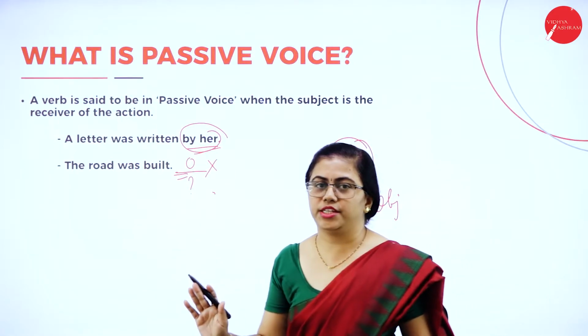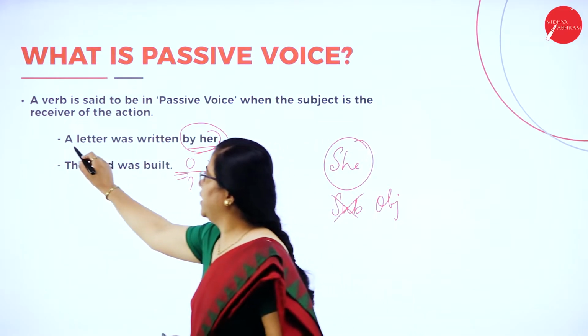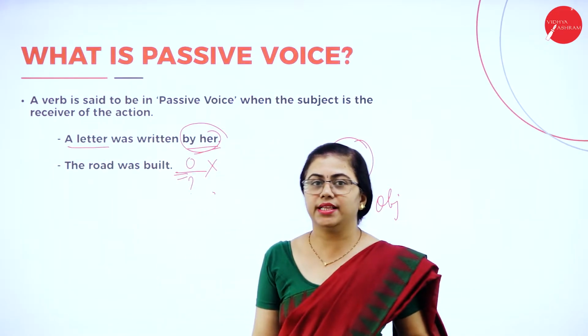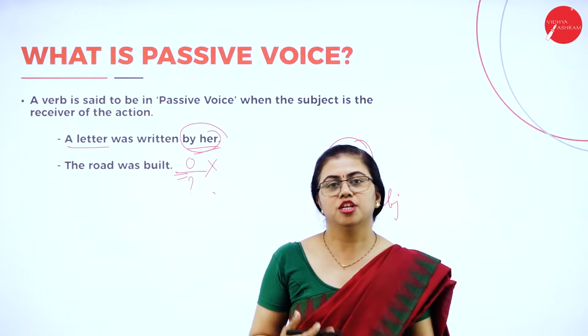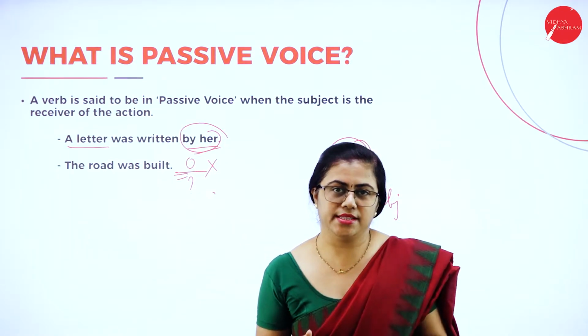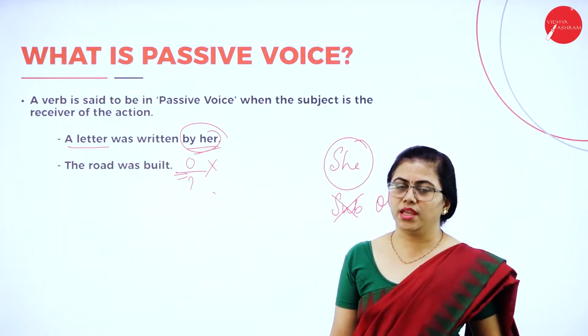The doer of the action will be in the object part. So she is doing some action on the letter, so that is in the subject part. That means the receiver is in the subject part. That type of sentence is said to be in passive voice. Let us go further.